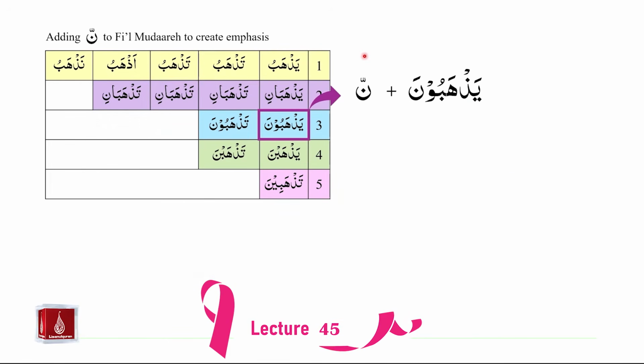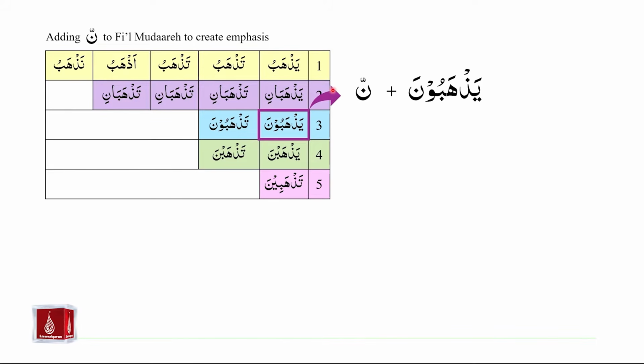We have studied how to create emphasis using nun saqila in row number 1 of our table. We will skip row number 2 because it is less frequently used in the Holy Quran, and we will move on to row number 3. In row number 3, we will take the example of yazhabuna, which is fi'il mudare without emphasis, and we will add nun saqila to it to create emphasis. Our first step will be the following. We will take yazhabuna and we will remove the noon with zabar on it from yazhabuna. So we are left with yazhabu plus noon saqila.